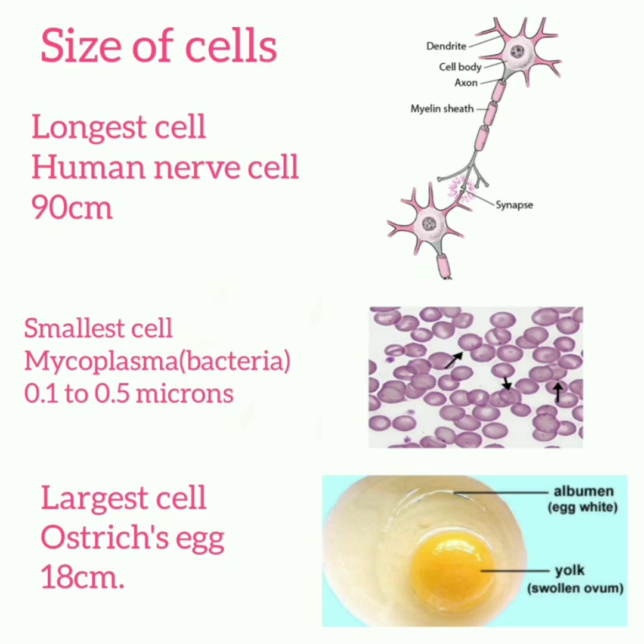The size of a single cell is also different. Longest cell is the human nerve cell that is of 90 cm. The smallest cell is of the mycoplasma. It is a bacteria. It is of 0.1 to 0.5 microns. And the largest cell is that of an ostrich's egg that is about 18 cm.